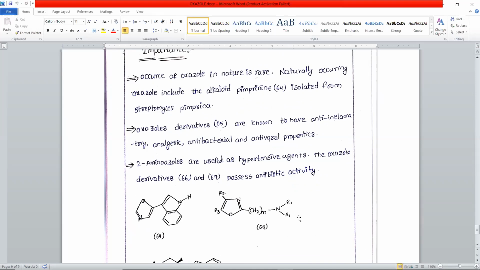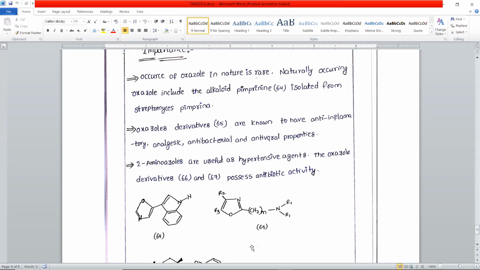And oxazole derivatives are known to have anti-inflammatory, analgesic, antibacterial and antiviral properties.